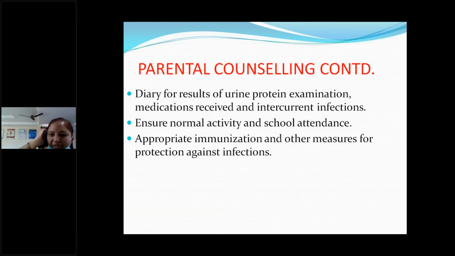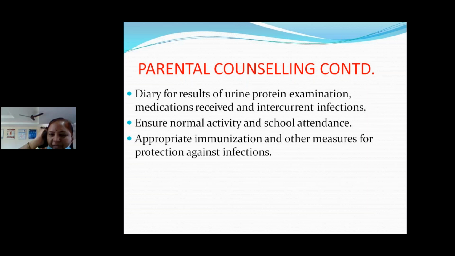We have to give the chickenpox vaccine, because if they catch the chickenpox disease during the episode of nephrotic syndrome, or when the child is on daily steroid therapy, they are almost like immunocompromised. It can lead to dissemination. So we have to give the varicella vaccine when the child is in complete remission. But pneumococcal and H influenza B can be given during the course also. Other vaccine coverage is not given.